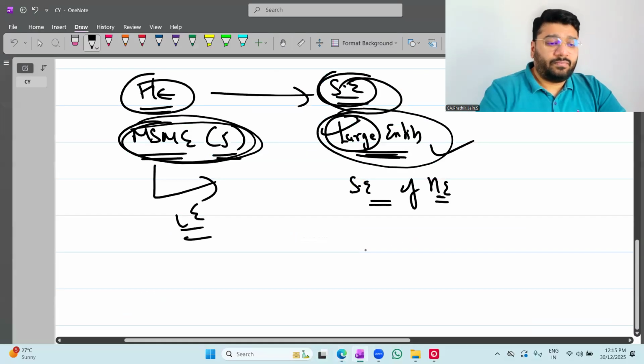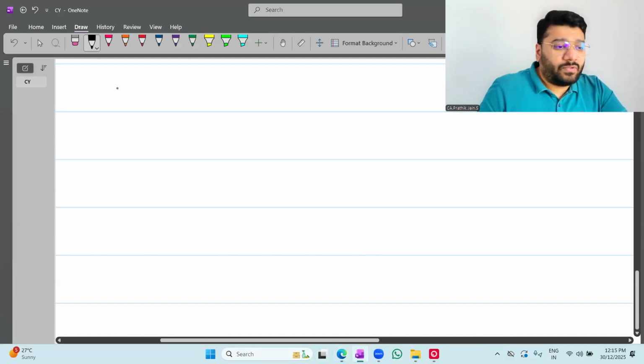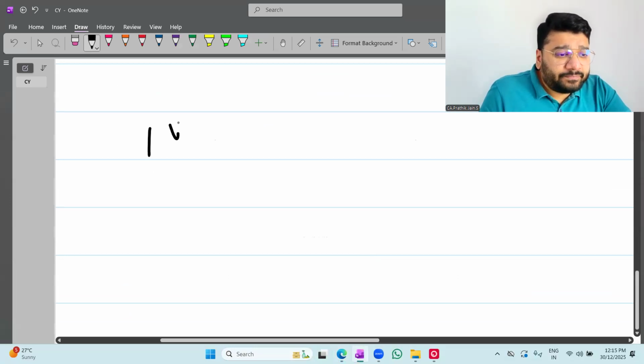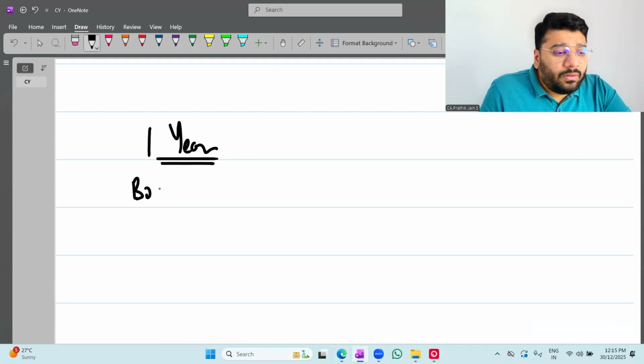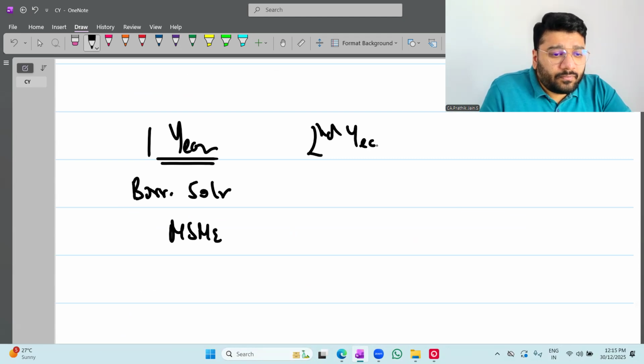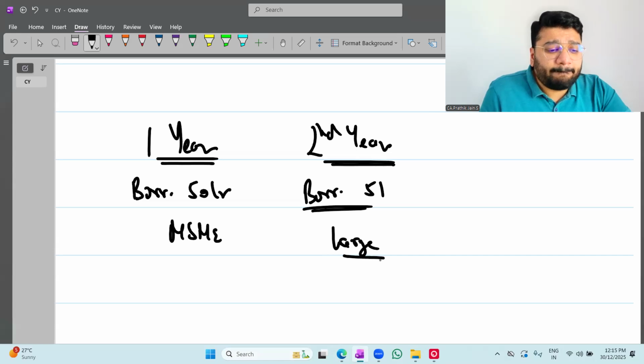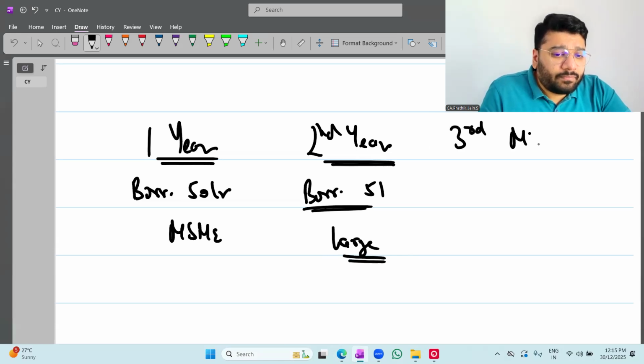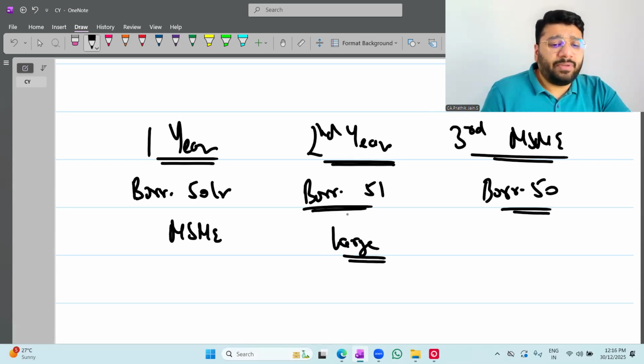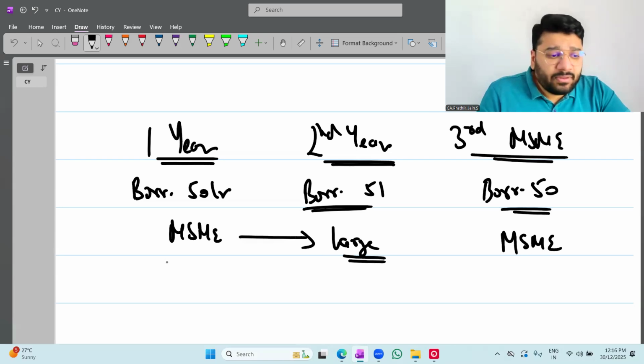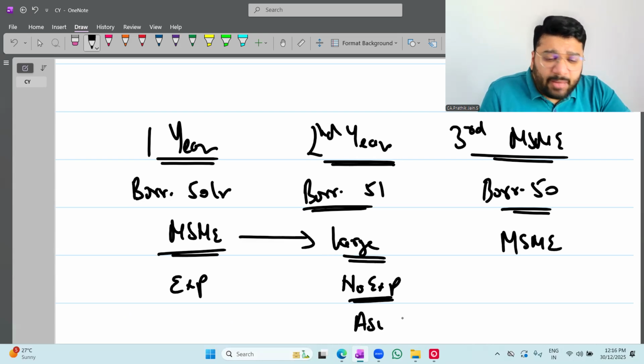For first year, it was MSME having 50 crores borrowing. Second year, borrowing 51 crores, so it becomes a large entity. Third year, MSME, borrowing 50. Very simple. MSME to large. Last year, exemption. Current year, no exemption. So current year, all AS has to be applied.